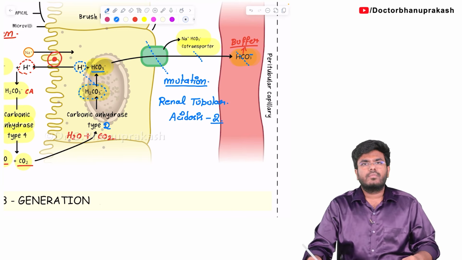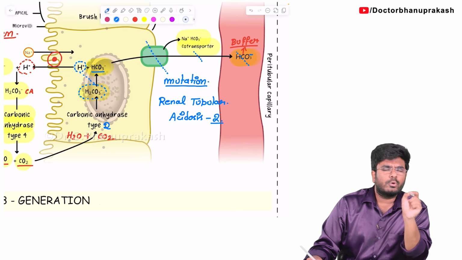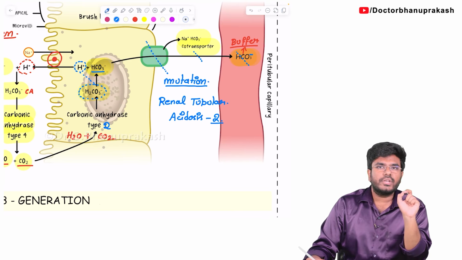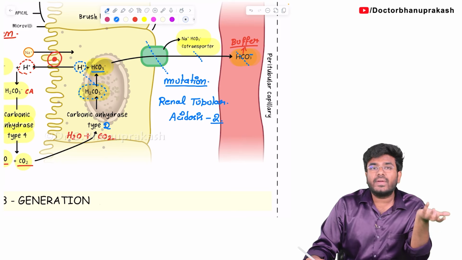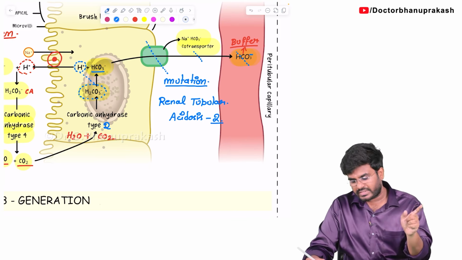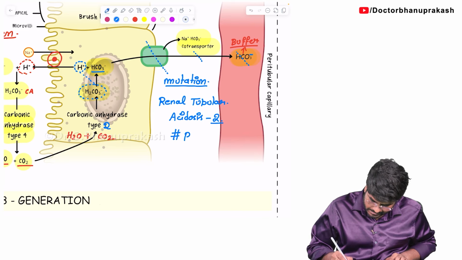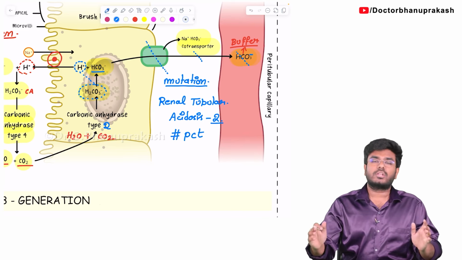So from today, if you ever get a question like this, renal tubular acidosis is a defect in which part of the nephron? It's a PCT defect because of the mutation of the sodium bicarbonate cotransporter. There is loss of bases, you are not getting this bicarbonate, there is a defect in bicarbonate reabsorption. So always remember, RTA type 2 is a PCT defect, that is bicarbonate loss.